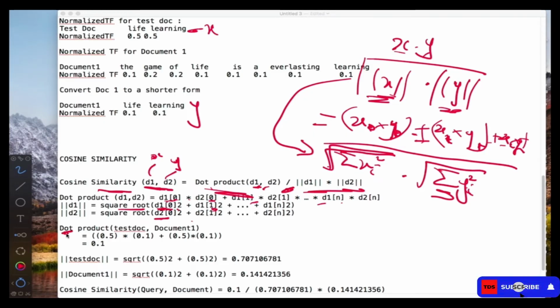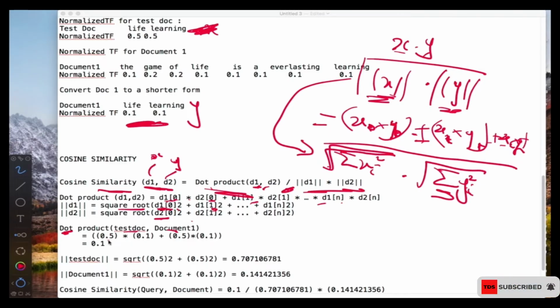Now over here you can see that I have the dot product of the test doc and document one, which will represent our x and y, as I said. So we're going to do it for that. The test doc we've normalized to this one, and document one we've normalized to this. So that's basically what we're doing over here.